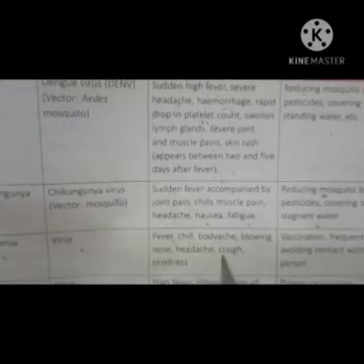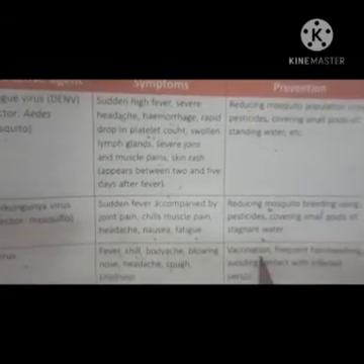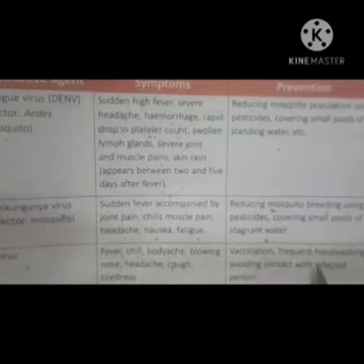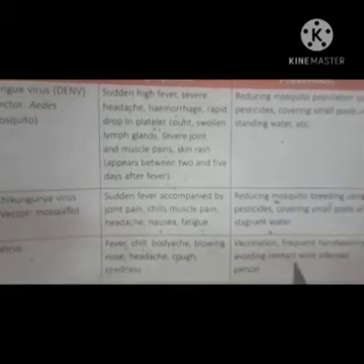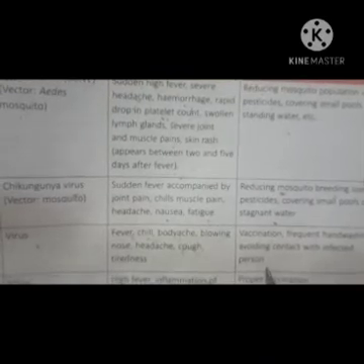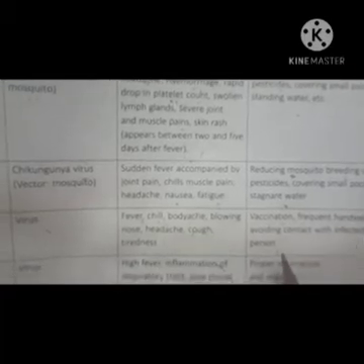These are the symptoms of influenza. And what is the prevention? The person should be vaccinated, frequent hand washing, avoiding contact with the infected person. If a person is suffering with influenza, we should not come in contact with that infected person.